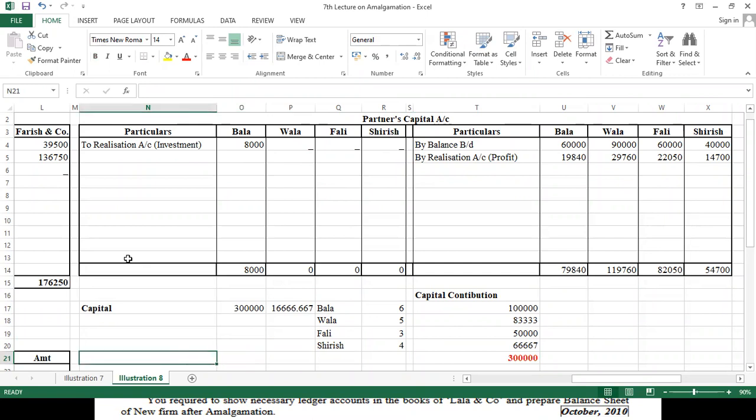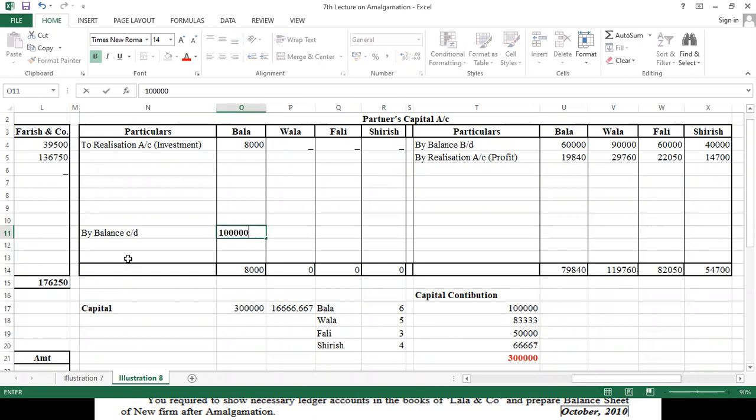So we got it. Now we are going to write down here by balance carried down to balance sheet. Amount is 1 lakh, then 83,333. Then we have 50,000 and we have 66,667. Okay. Now is it tallying?